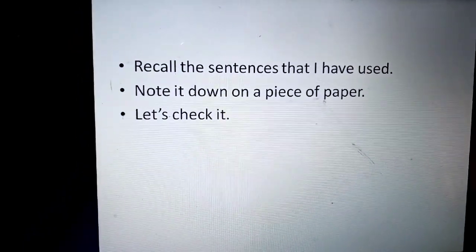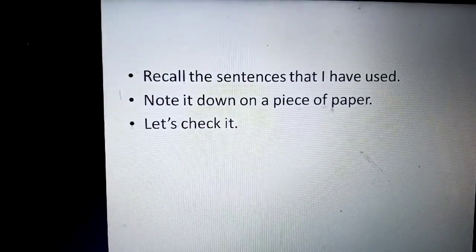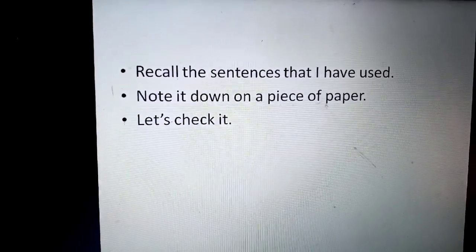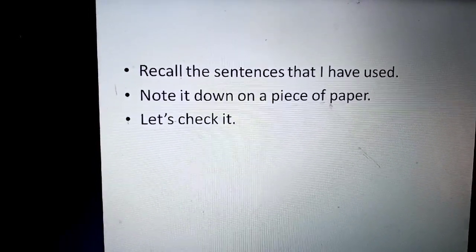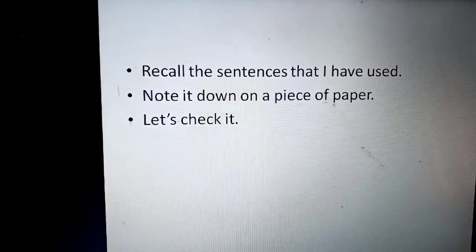Children, I have told you some sentences. Could you recall these sentences that I have used just now? Please try to note it down on a piece of paper.